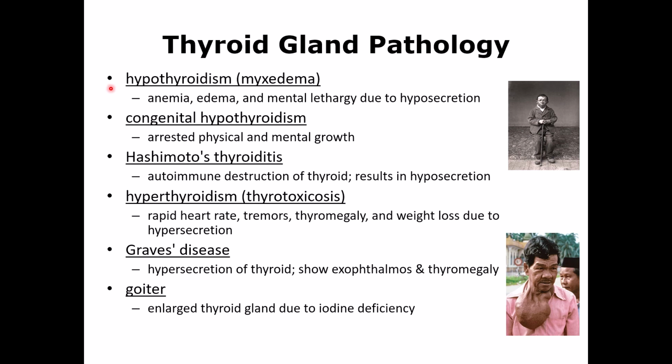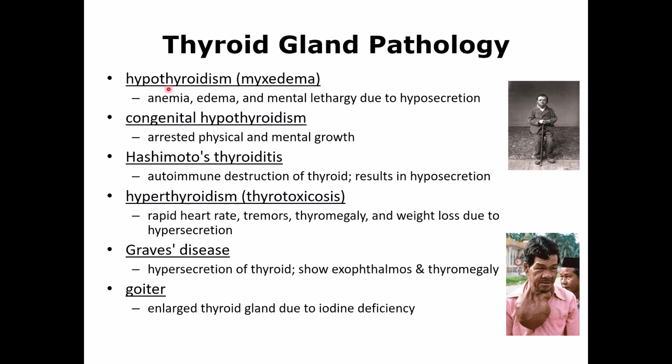Hypothyroidism. So this is when the thyroid gland is not working properly, and this is also called myxedema. So during childhood, the person's height will be very short, and they will also have problems with the development of the nervous system. So they will have mental retardation, and also they will have a physical shortness in their height. They also get anemia. They will have cold intolerance. They cannot concentrate. They feel weak, and they feel really cold.